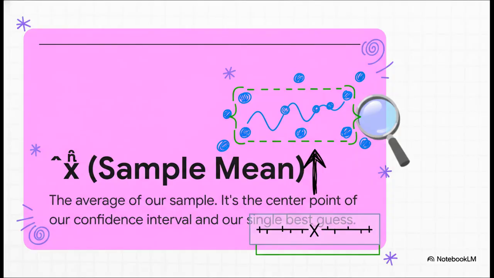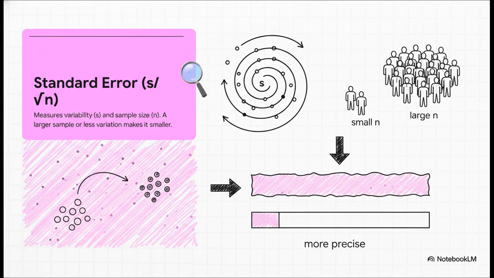First up, we've got x hat. All this is the average or the mean from our sample. That's it. It's our best single guess, and it's going to be the exact center point of our range. It's our anchor. Okay, this next bit is called the standard error, and it's actually pretty brilliant. It combines s, which is just a measure of how spread out our data is, with n, our sample size. And think about it. This makes total sense. If you have a really big sample, or if everyone's answers are clustered really close together, this whole part gets smaller. And a smaller error means you have a more precise guess.